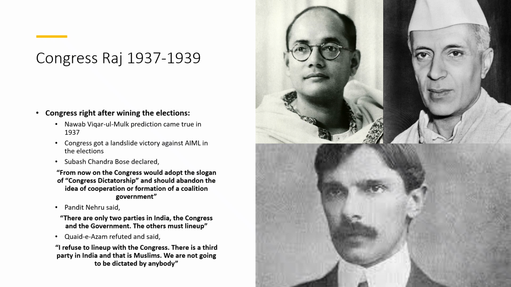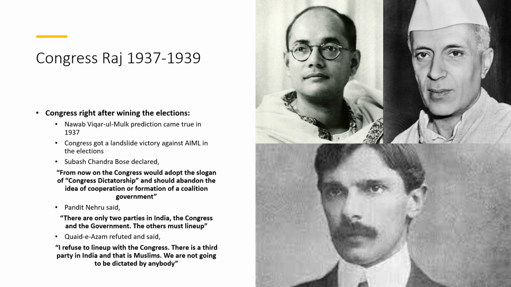Quaid-e-Azam refuted and said, I refuse to line up with the Congress. There is a third party in India, and that is Muslims. We are not going to be dictated by anybody. This is what Quaid-e-Azam said after listening to the statements of these 2 leaders of Congress.